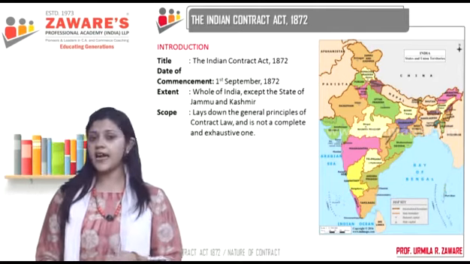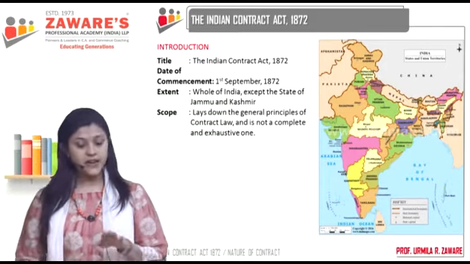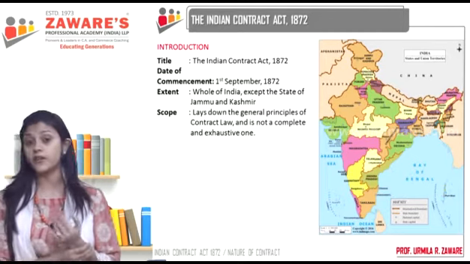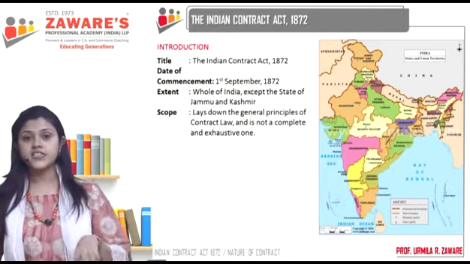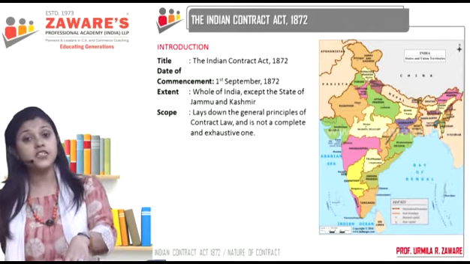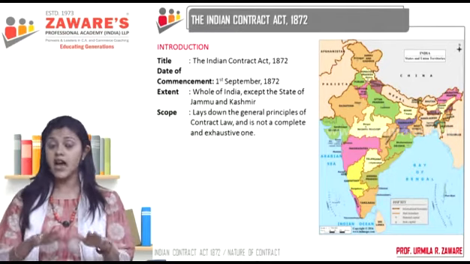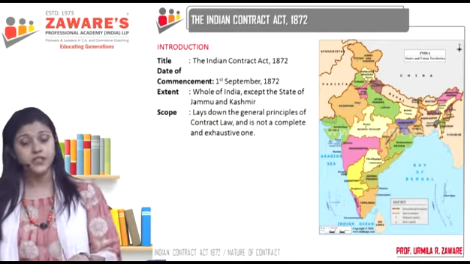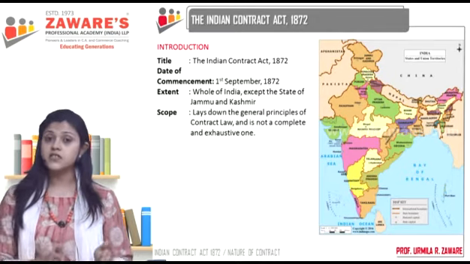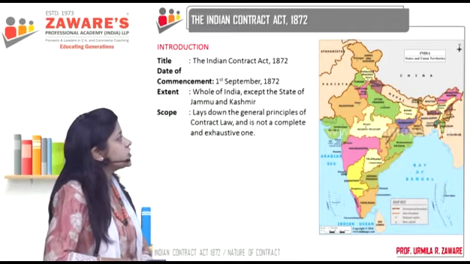Now, every act which we have has certain common features. Every act will have a preamble. Our constitution has a preamble, which you all are aware of. Similarly, the Indian Contract Act is going to have a preamble. The Sale of Goods Act has a preamble. The Partnership Act, Negotiable Instruments Act, Companies Act, all acts have certain common features, the first being the preamble. And when we say act, what do we mean by act? Act means codified written laws.